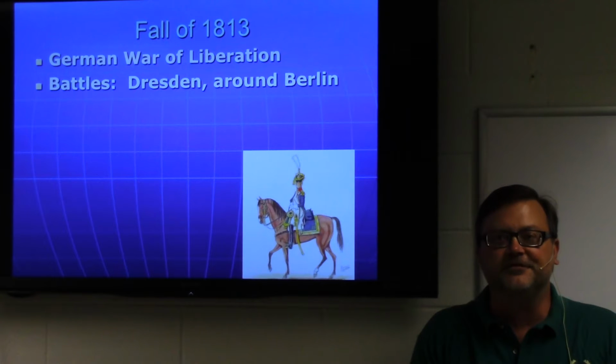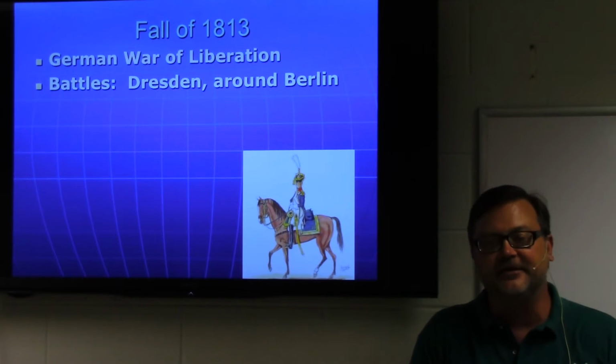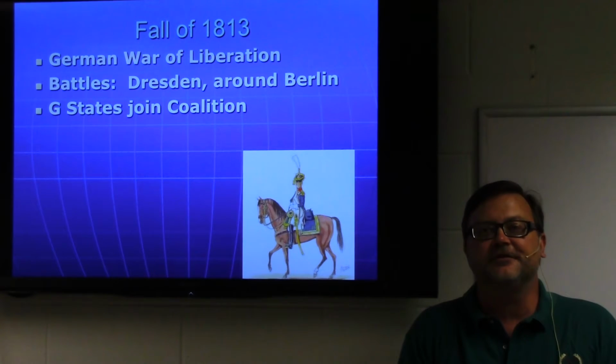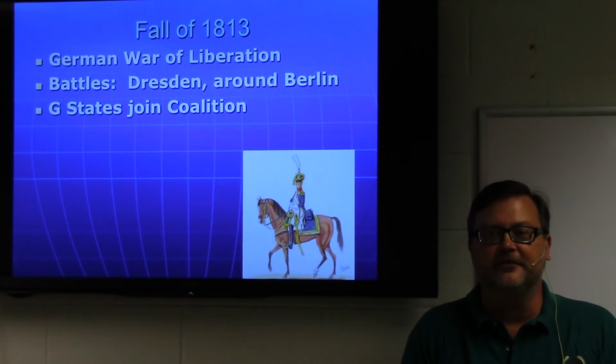There's a big battle at Dresden, massive battle at Dresden. It ends in kind of a stalemate. Some other battles around Berlin. Napoleon's army is on the run. It's kind of running back and forth, trying to fight all these enemies. And as he's doing this, the German states begin to break away. The Germans begin to read the handwriting on the wall that, you know, everyone's turning against Napoleon, and Napoleon doesn't have the army that he used to have.